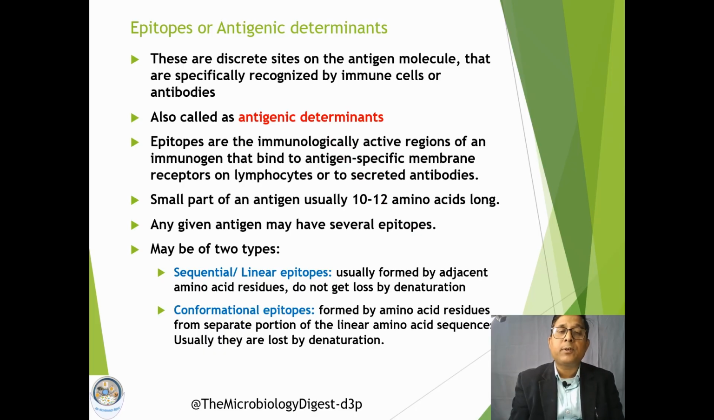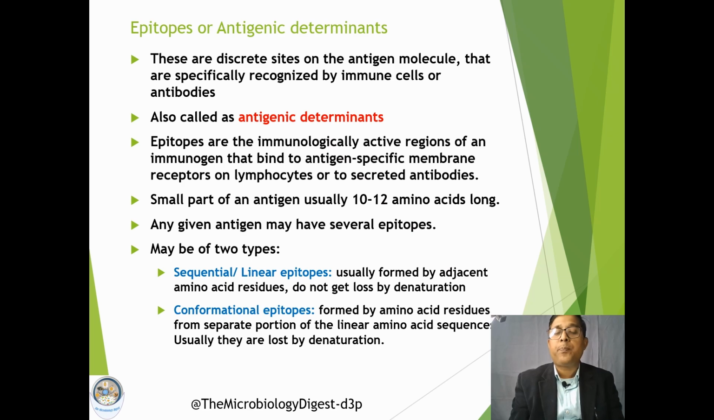So basically there are two types of epitopes that are recognized. The first one is the sequential or linear epitopes. These are generally formed by adjacent amino acid residues, and these linear or sequential epitopes are not lost by denaturation. If the antigen molecules are exposed to some extreme conditions, these epitopes can still be present in the molecule.